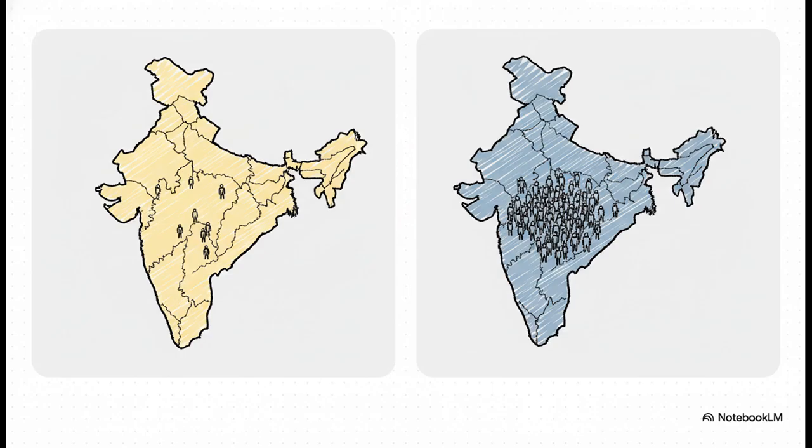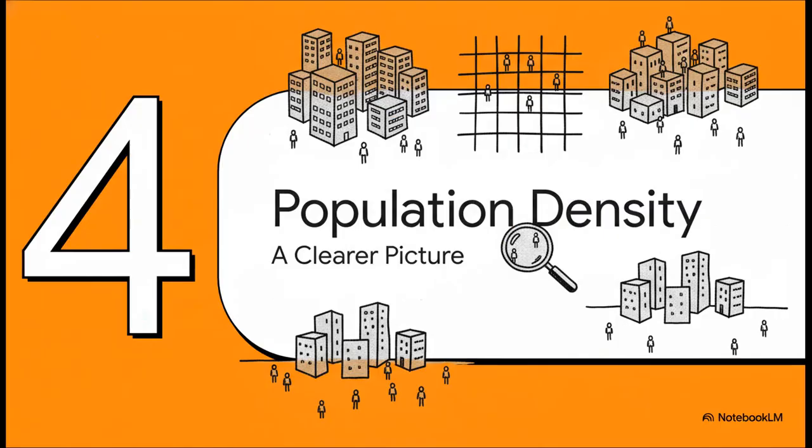So this clearly tells us that a state's physical size and the number of people living in it are two very different things. So, to really understand this distribution properly, we need a better tool, a more accurate way of looking at it. And that tool, students, is called population density.